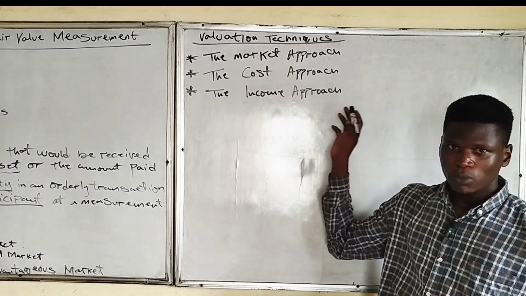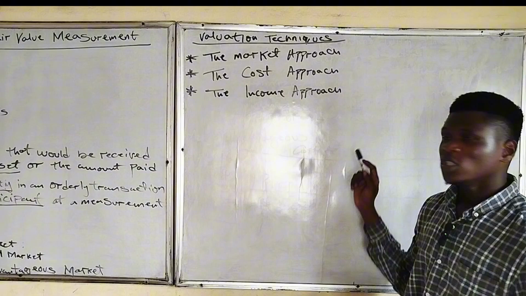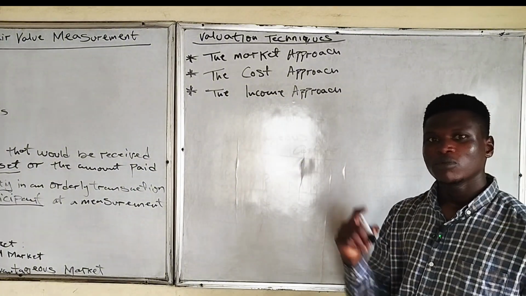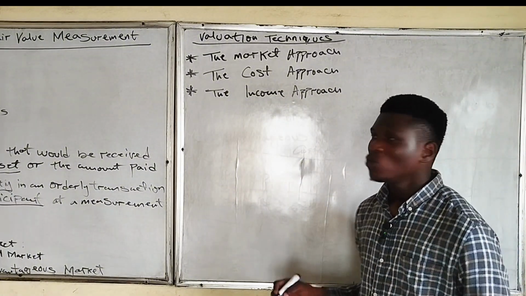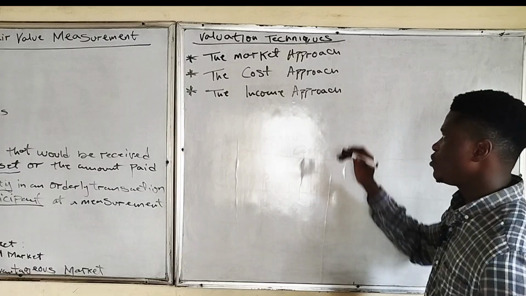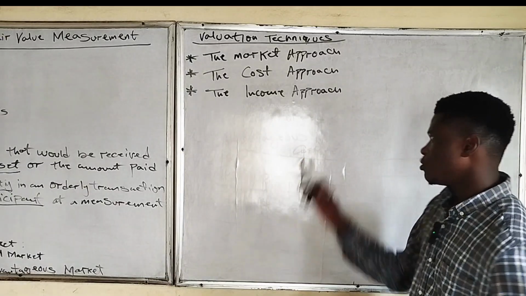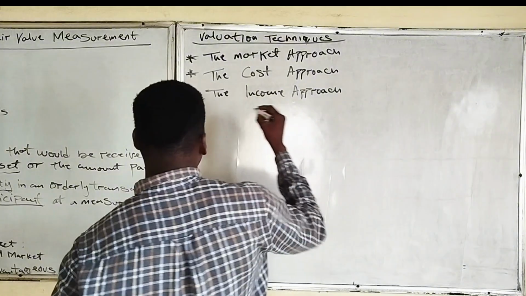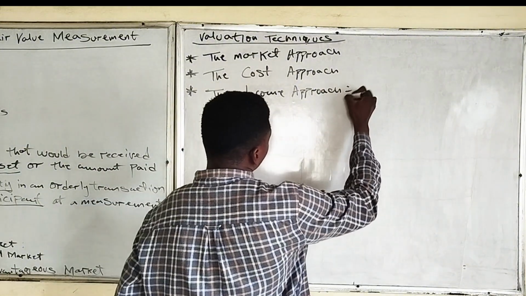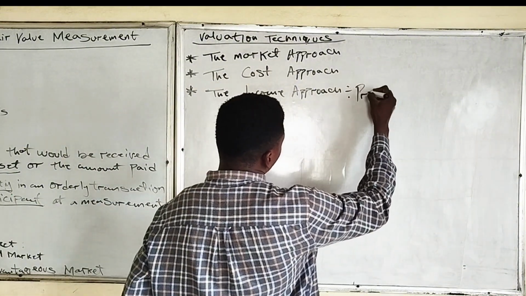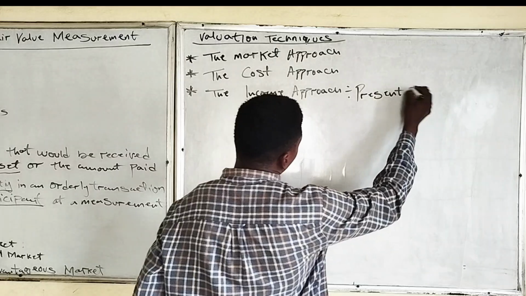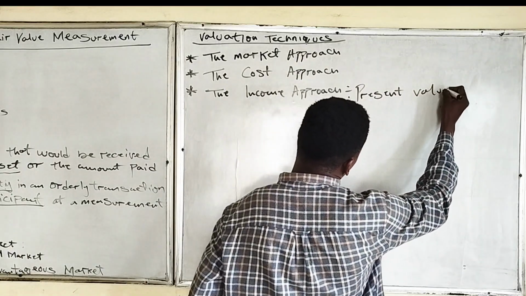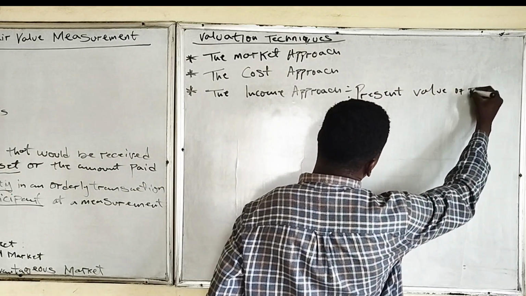So the amount which I will spend to replace the asset becomes the fair value of the asset under the cost approach. Then the income approach is the net amount that can be generated from the continual use of this asset, which is the present value of future cash flows from this asset. So this deals with discounting future cash flows.